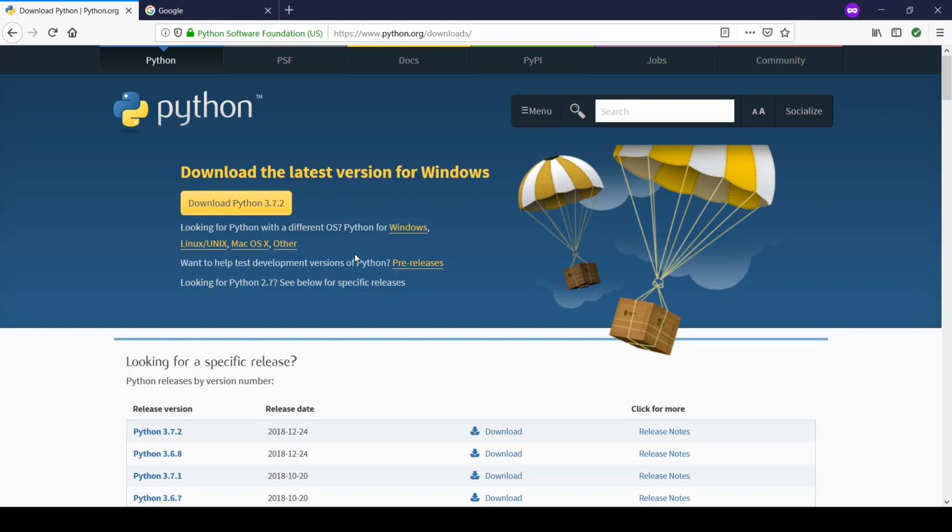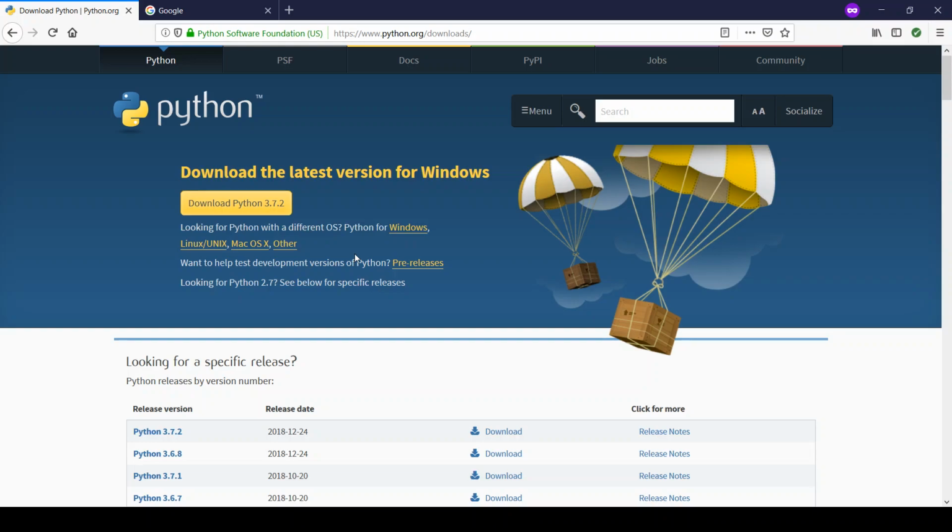The second thing that we're going to download is an IDE. Now, you don't have to download the IDE if you don't want to. Python already comes with software that allows you to edit Python code. However, an IDE is supposed to give you a more integrated feel and overall supposed to be better.